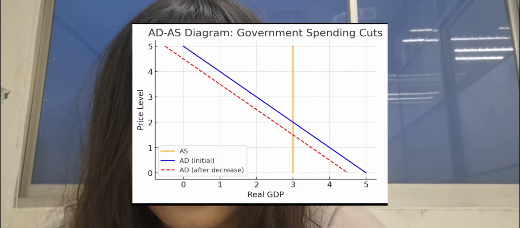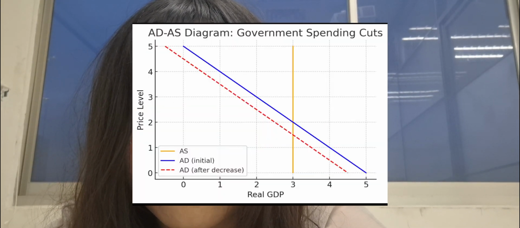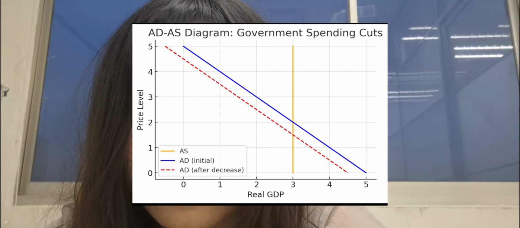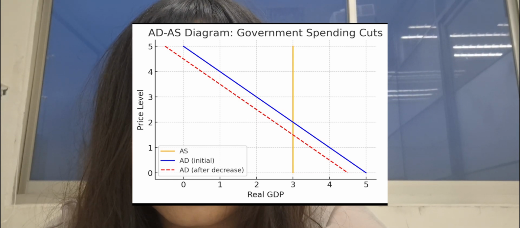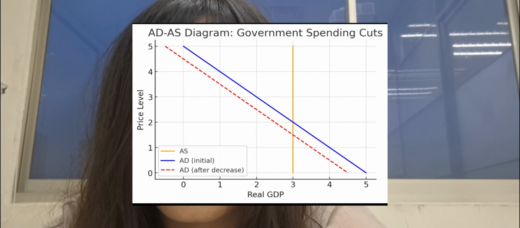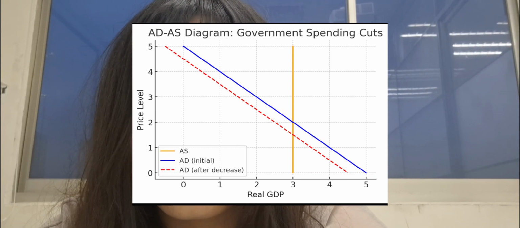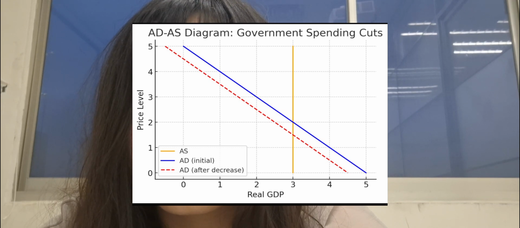And part 2 is AI-driven economic growth in Taiwan. The first question is, how would increased semiconductor exports affect Taiwan's economy in the short run? An increase in exports will raise the demand, leading to higher real GDP and price level in the short run.